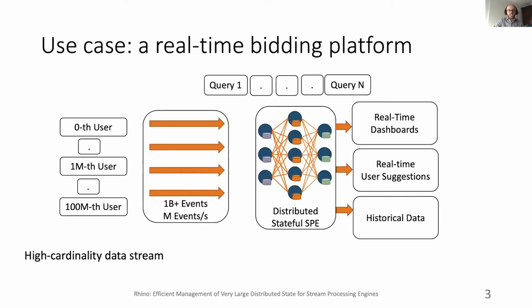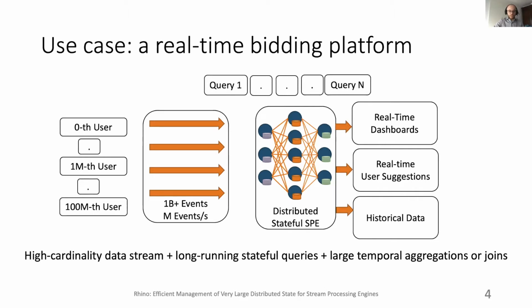Imagine we are managing a large real-time bidding platform. On one hand, we have a large user base with up to 100 million users, for instance, that generate millions of events per second, and we can have in flight in the platform up to 1 billion events. This results in a high cardinality data stream that a scale-out stream processing engine has to cope with.